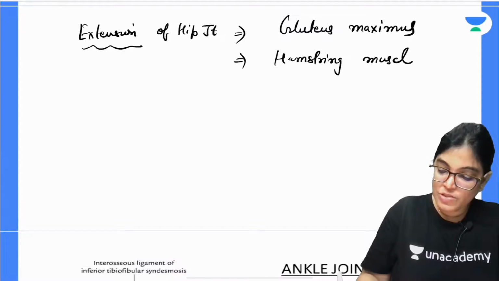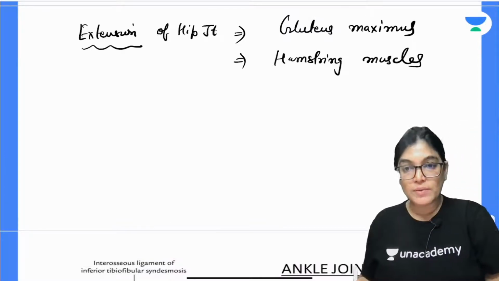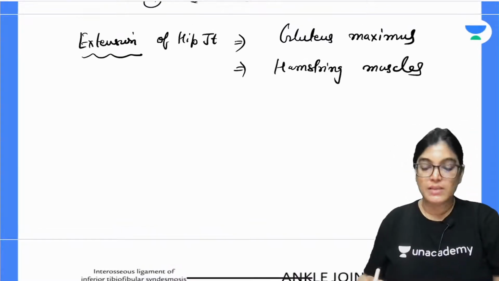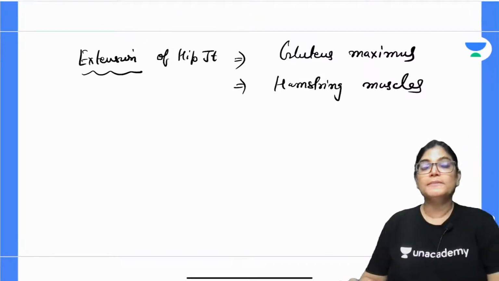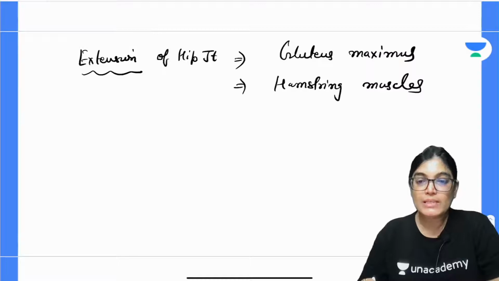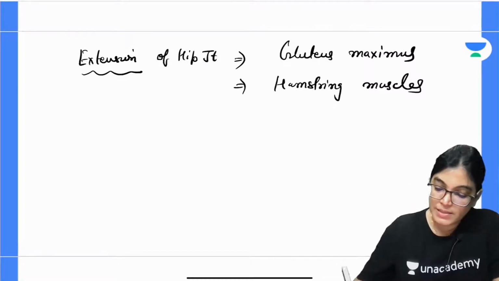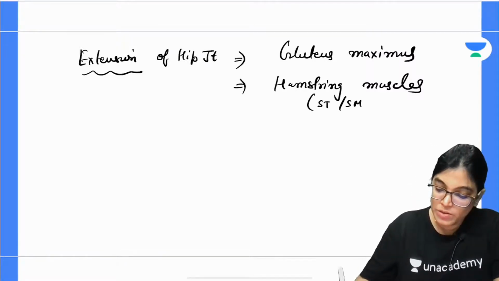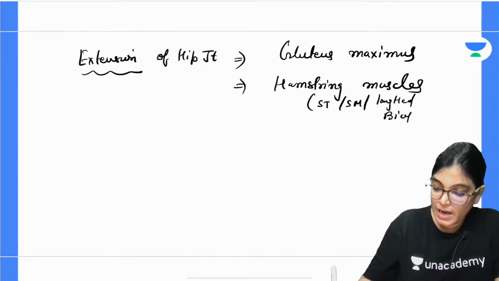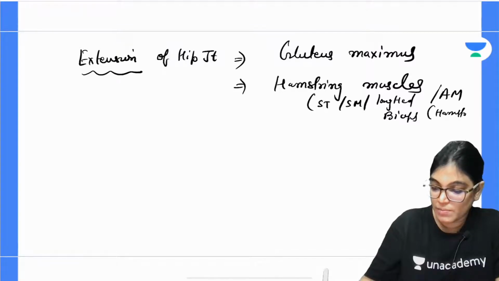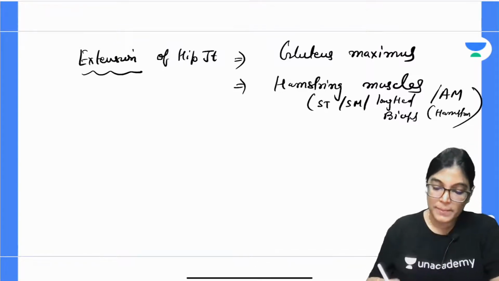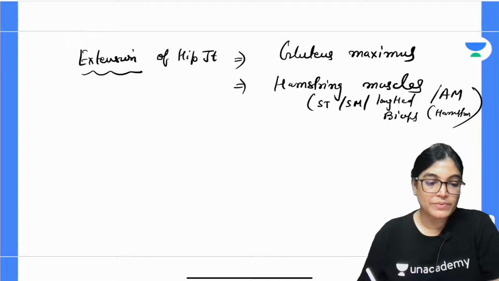The hamstring muscles are the muscles lying on the back of the thigh, and these are semitendinosus, semimembranosus, the long head of biceps femoris, and the adductor magnus muscle, hamstring part. So we are done with the extension.